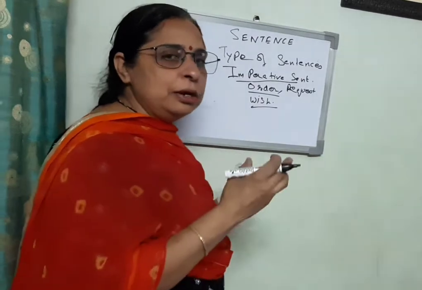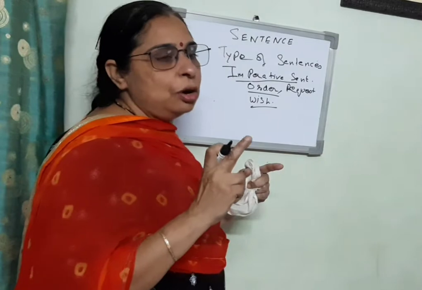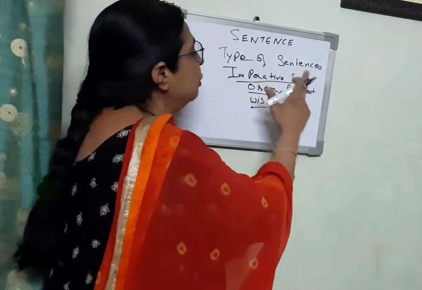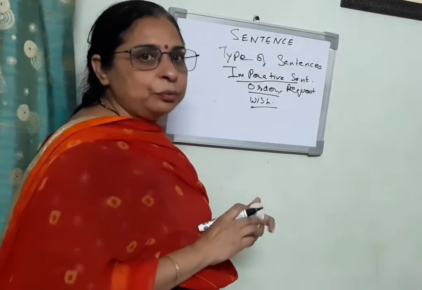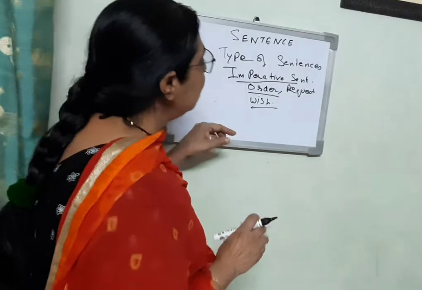So when we make a wish, those sentences are called imperative sentences. When we make a wish, order, or a request. Okay, this was the second type of sentences. Now comes the third type.